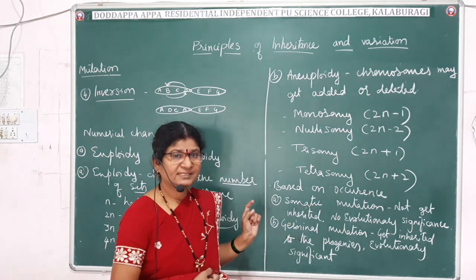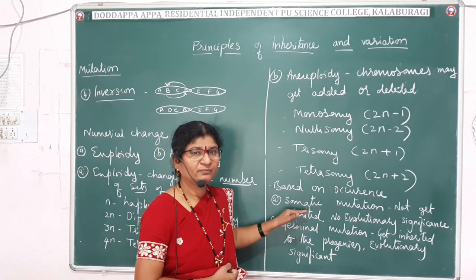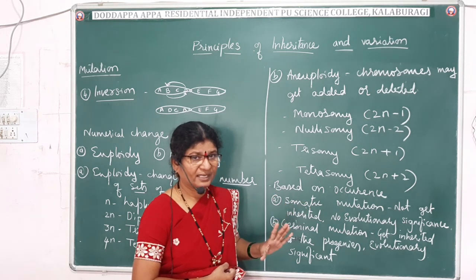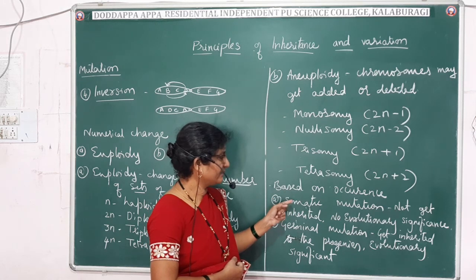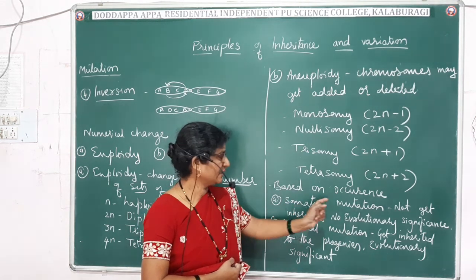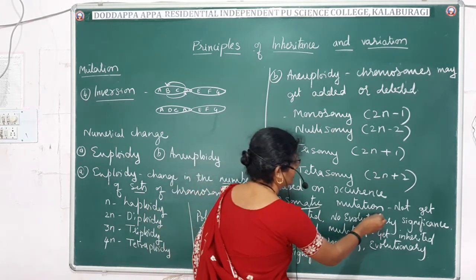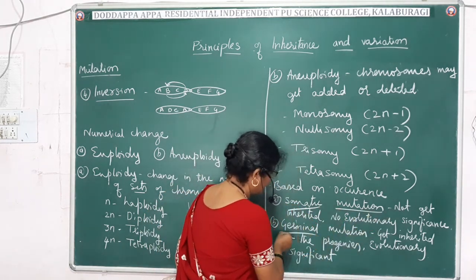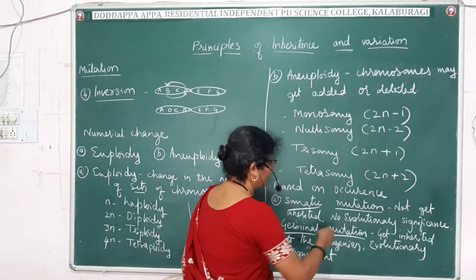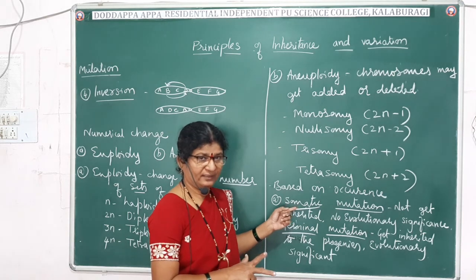Now, based on where the mutations occur in the organism, the classification can be done into two types: somatic mutations and germinal mutations. Somatic: soma, body.